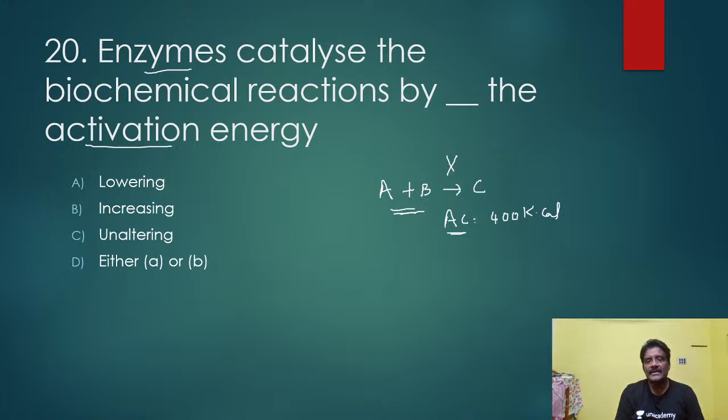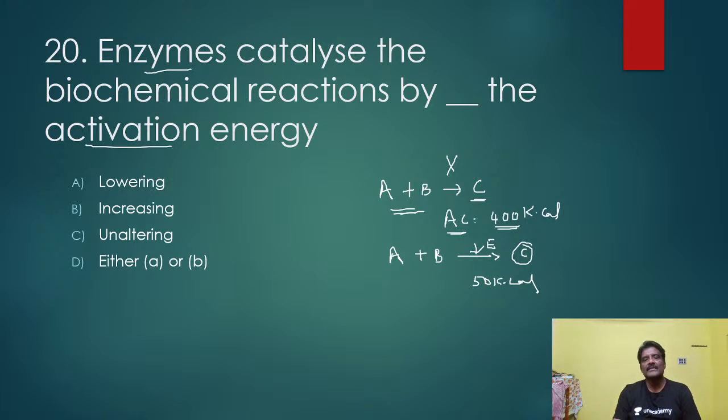The reactants interact and form a product with 400 kilocalories of activation energy in the absence of enzyme. In the presence of enzyme, the reaction will take place, I mean product formation will take place, even with 50 kilocalories of energy.